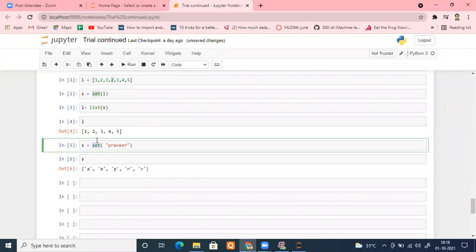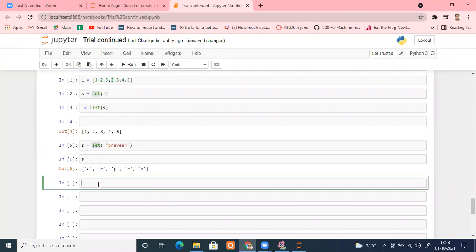Another way of creating a set is by using curly braces like this. Within these curly braces, write whatever you want. For example, I type 1, 2, 3, 4, or you can write mixed data types. Suppose I type my name, P, and then again I'm repeating a few alphabets, 2, 3.